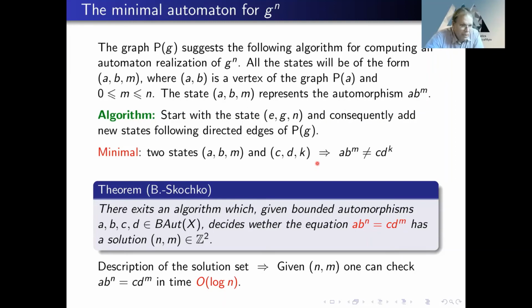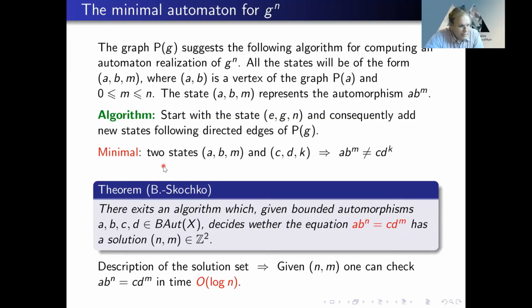Now, in general, the word problem is solvable for groups generated by bounded automorphisms, and it is solvable in polynomial time. But the polynomial time is in the length of the input. So here, the length may be n, and it will be polynomial in n, which is not polynomial in the logarithm of n. So it will be exponential time, and you need to do it each time.